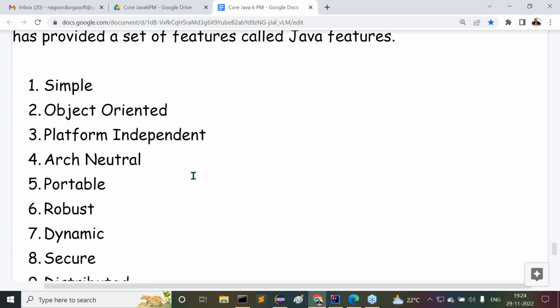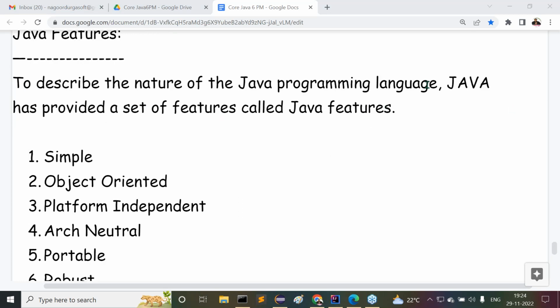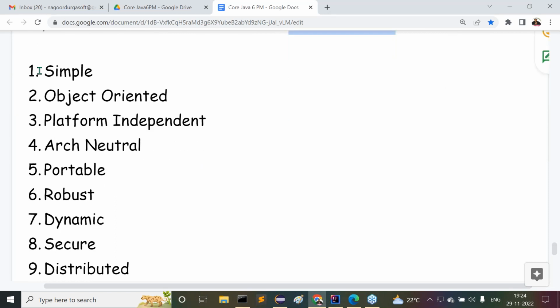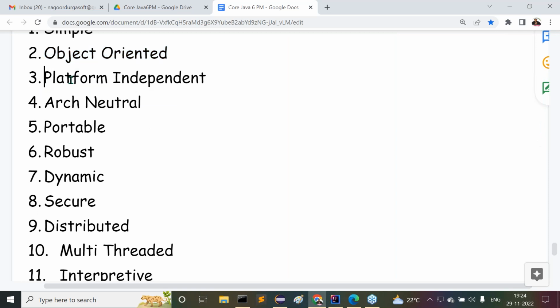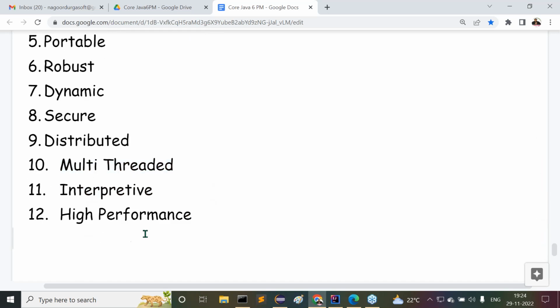Now tell me what exactly the points I'm telling. What is this Java actually? To describe the nature of the Java programming language, Java has provided a set of features called Java features. What are the various Java features? Java is simple, object oriented, platform independent, architectural neutral, portable, robust, dynamic, secure, distributed, multi-threaded, interpretive, and a high performance programming language.